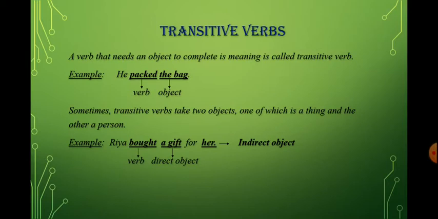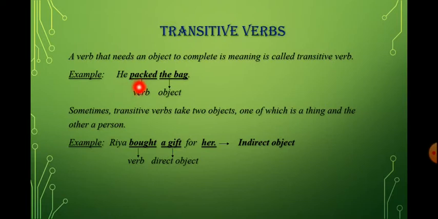Let's study about these. First comes your transitive verb. What is transitive verb? A verb that indicates an object to complete the meaning is called transitive verb. A verb that needs an object. In a sentence there is a verb, and when the verb is totally dependent on the object, when it needs an object to complete its meaning, we call it a transitive verb. Here in the example you can see, he packed the bag. Here the subject is he, and what is the action of he?